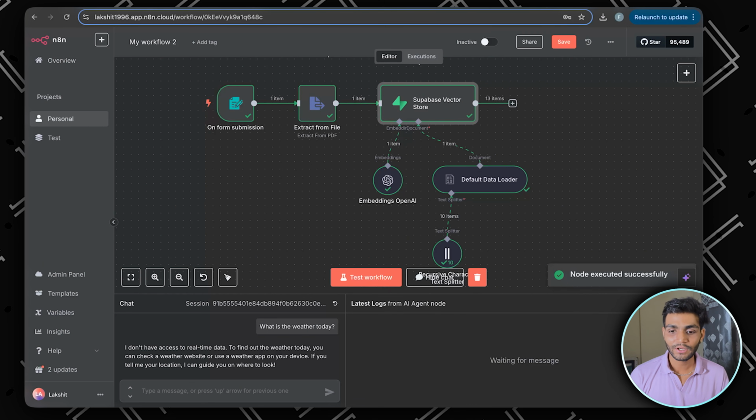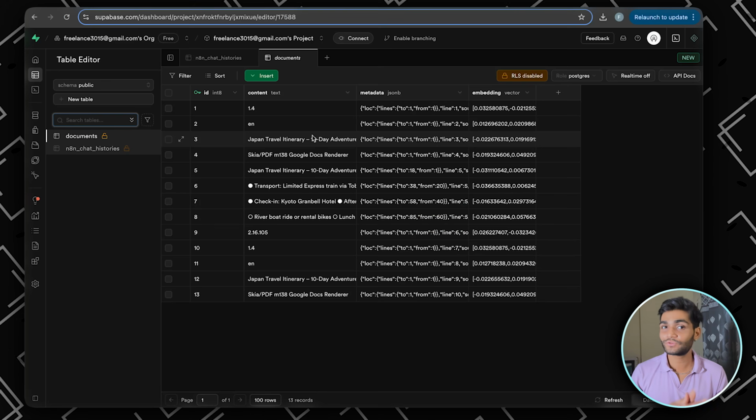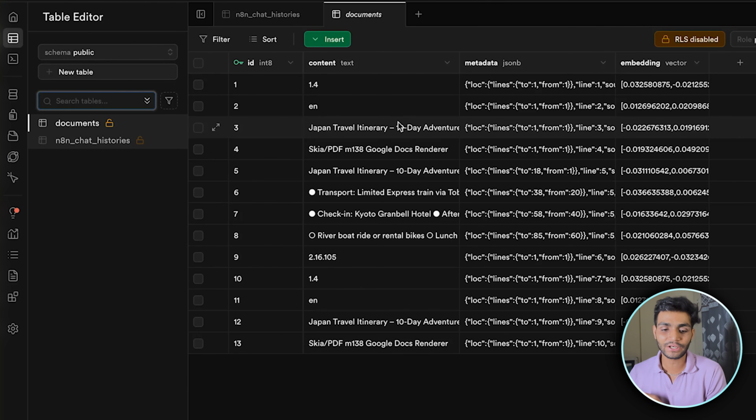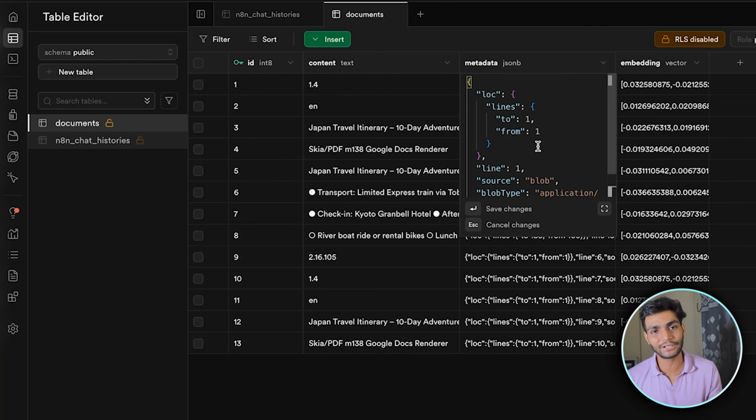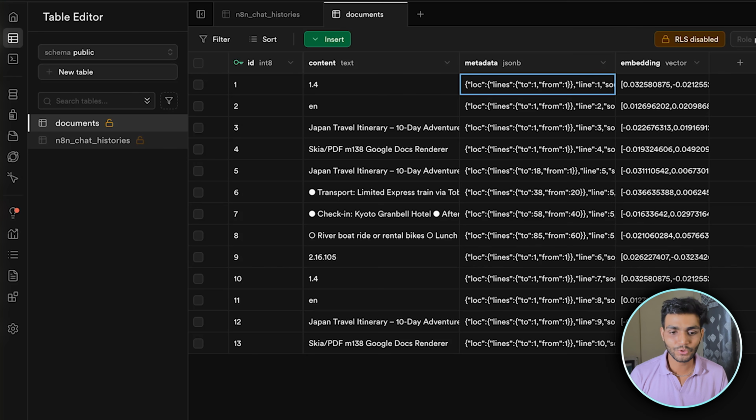So let's go to Supabase and refresh it. As you can see, for all the data which we have in the Japan itinerary, for all the context, the embedding has been created. This embedding is a numeric value which we can see with chunks of different data over here. There is also some metadata to see from which page we are getting this data. This is done. So let's go to the workflow.